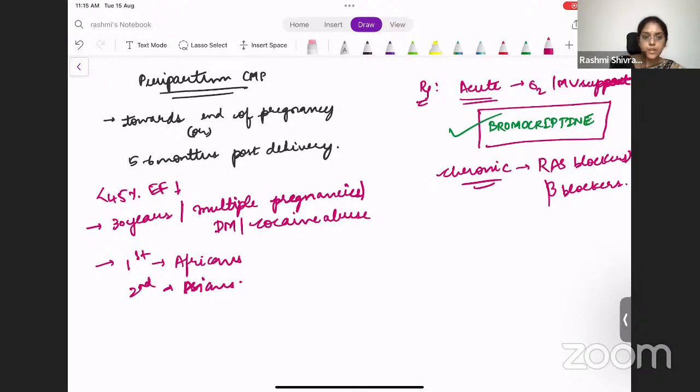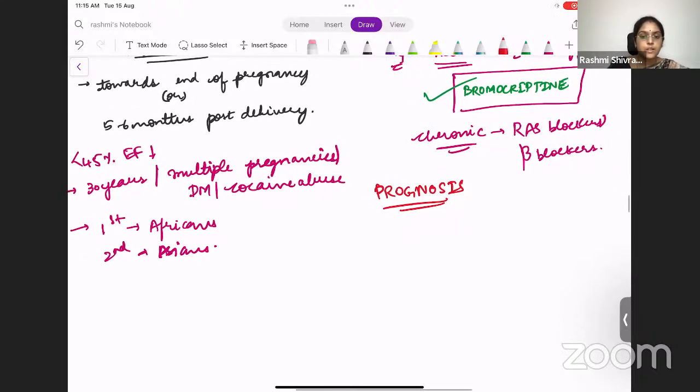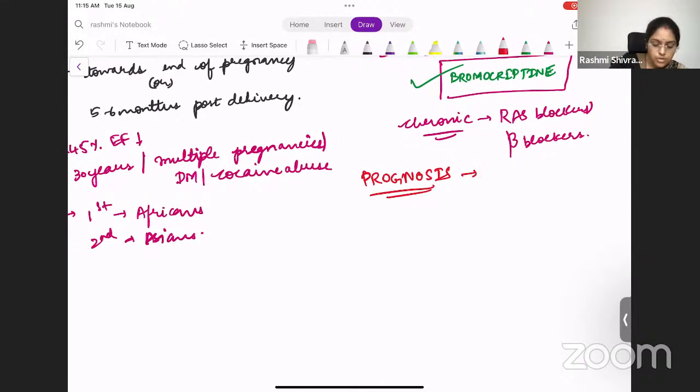Including all this, you must also know about the prognosis, because most of the questions we have discussed are based on the prognosis in these patients. How do you prognosticate the patient? A patient comes to you and asks, what is the risk of me developing peripartum cardiomyopathy in the next pregnancy also? What will you answer? For that, you need to know about the prognosis. The prognosis is generally good in all the patients. They have complete resolution of symptoms, like in this question, where the first time around she had a complete resolution of her symptoms. So the prognosis is good.